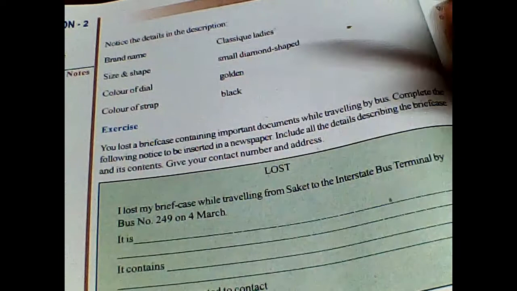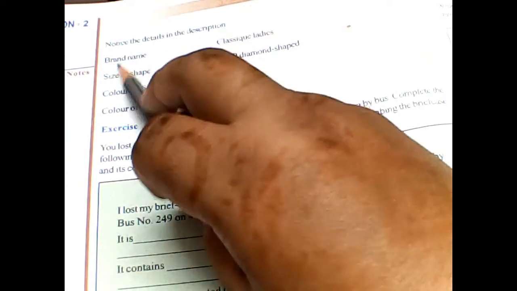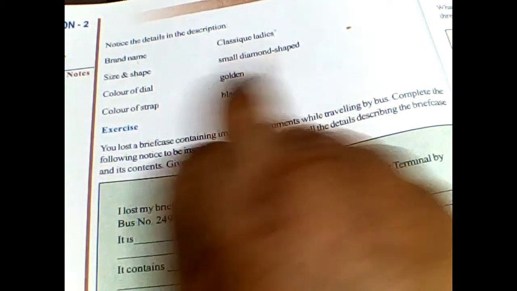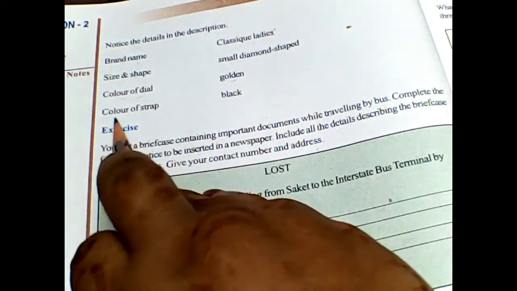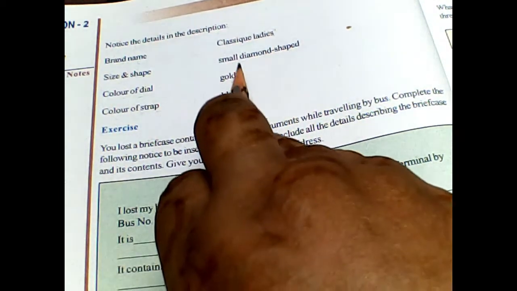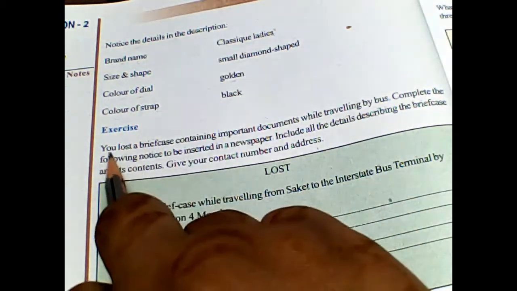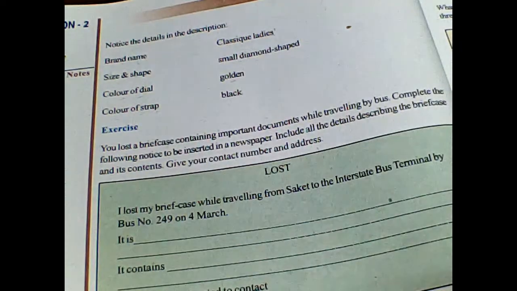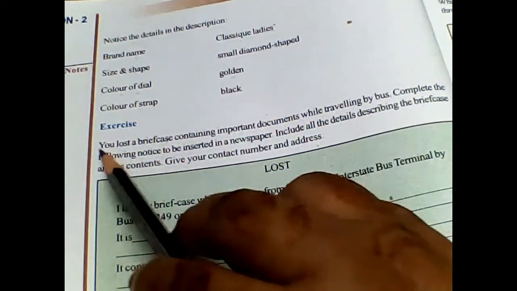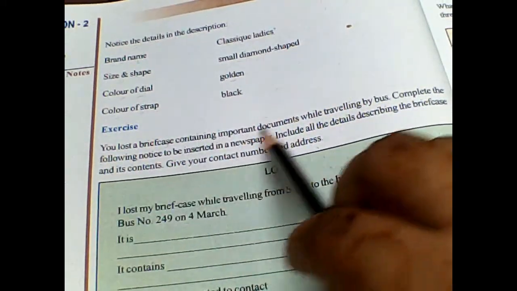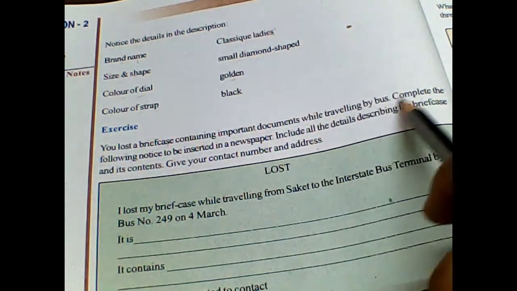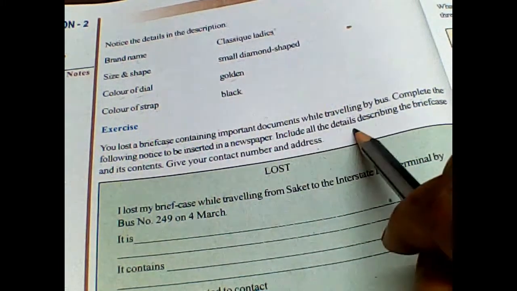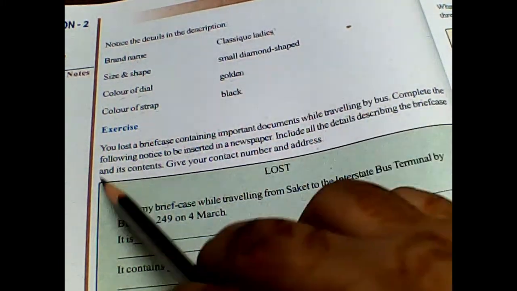Notice the details in the description. Brand name, Classic Q ladies, size and shape, small diamond shape, color of dial, golden, color of strap, black. So this was about the watch. Now your exercise is that you lost a briefcase. This exercise you have to write it as your homework. You lost a briefcase containing important documents while traveling by bus. Complete the following notice to be inserted in a newspaper. Include all the details describing the briefcase and its contents. Give your contact number and address.